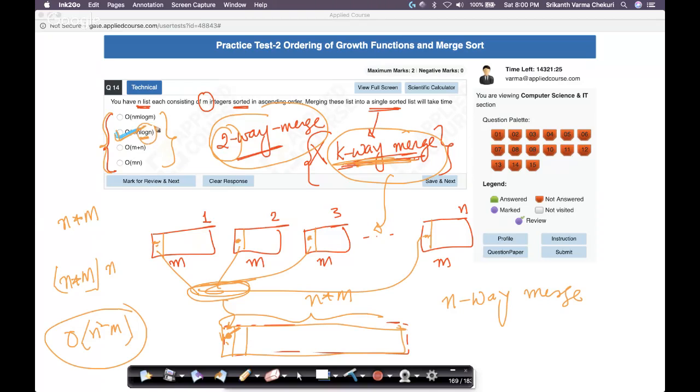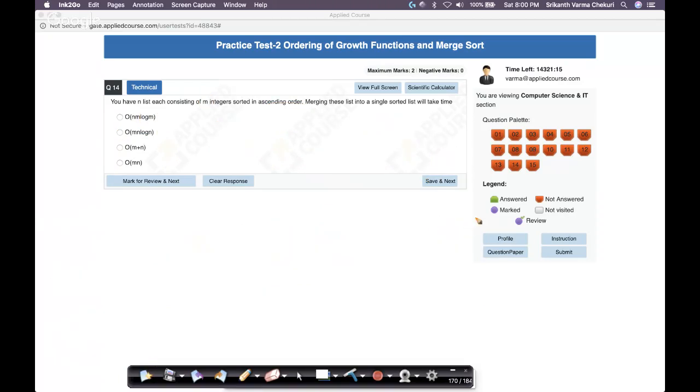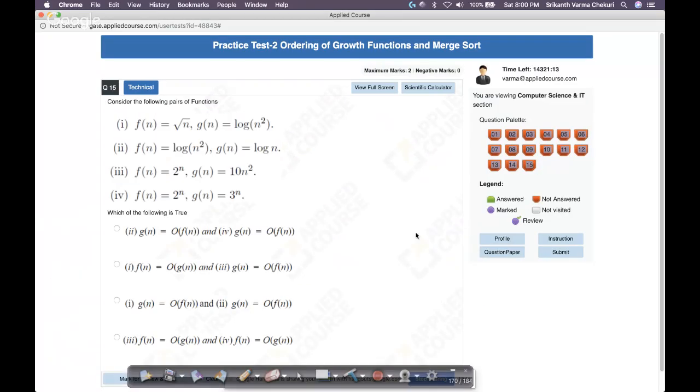Then I started seeing these terms like log n. Oh, then I said, okay, if log n and log m type of terms are there, what they mean is actually two-way merge, not a k-way merge. Because most undergraduate students may not know about k-way merge. Okay, so that's a good one.